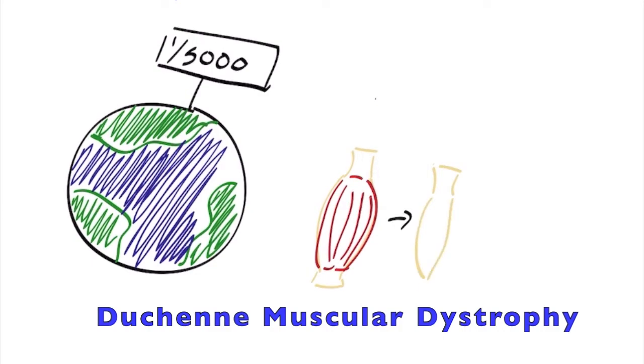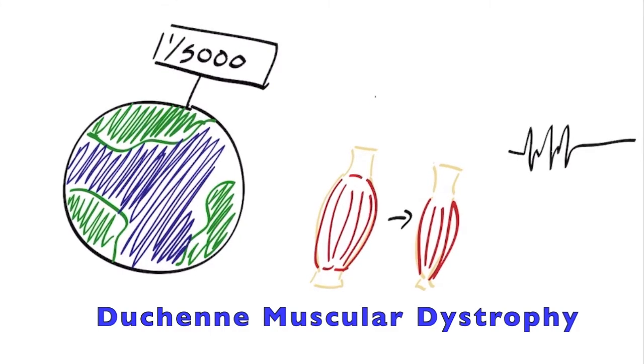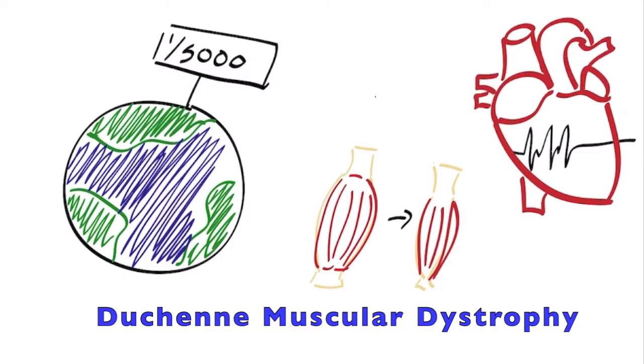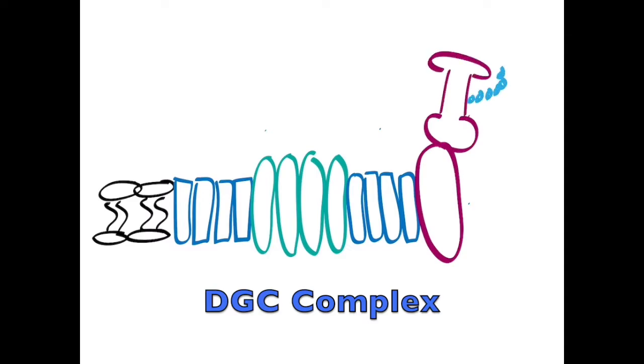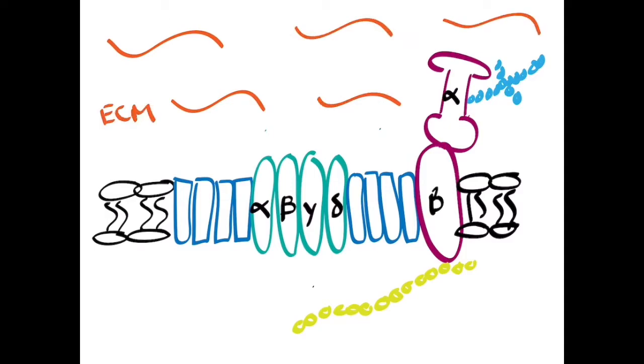DMD patients generally exhibit progressive muscle degeneration and weakness, which leads to loss of ambulation and premature death from cardiomyopathy failure. DMD is known to be caused by mutations in the dystrophin gene, and this dystrophin gene is part of the dystrophin glycoprotein complex. This complex acts as a scaffold between the actin cytoskeleton and laminin in the ECM of muscle cells. This is known to stabilize the sarcolemma of the skeletal muscle.